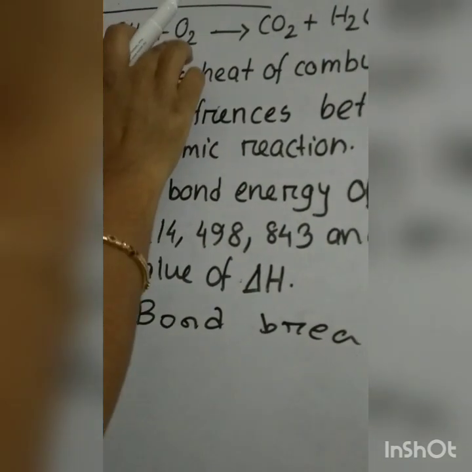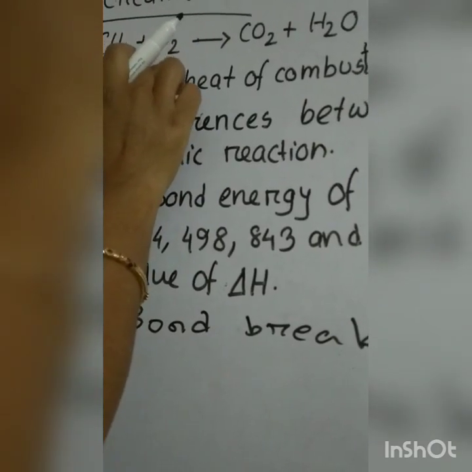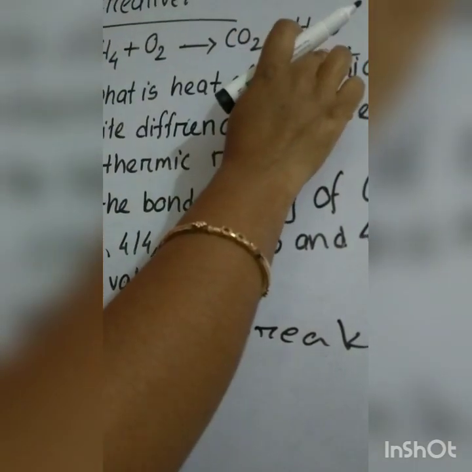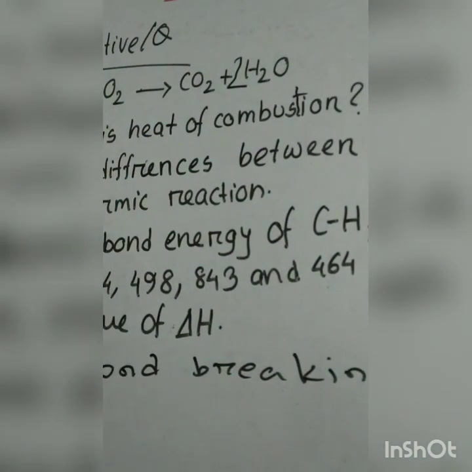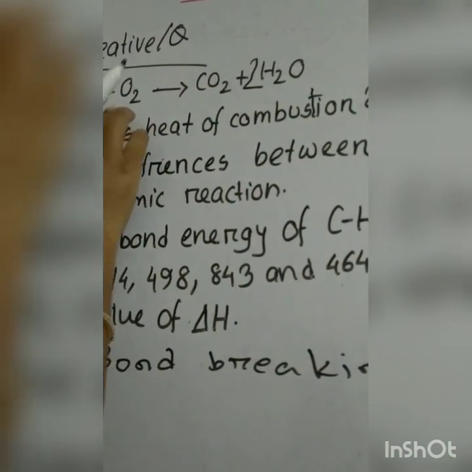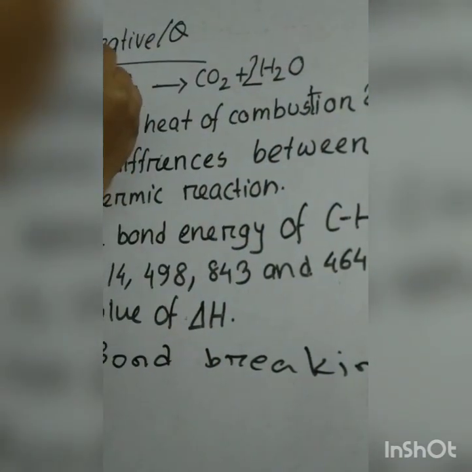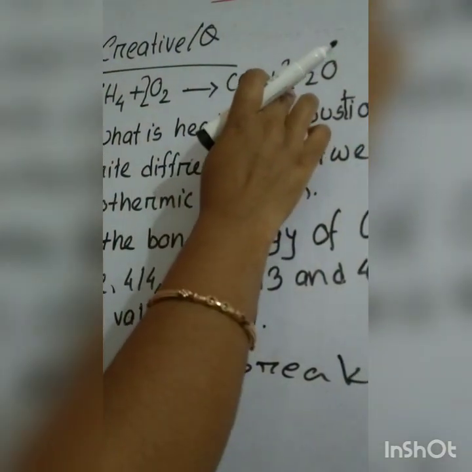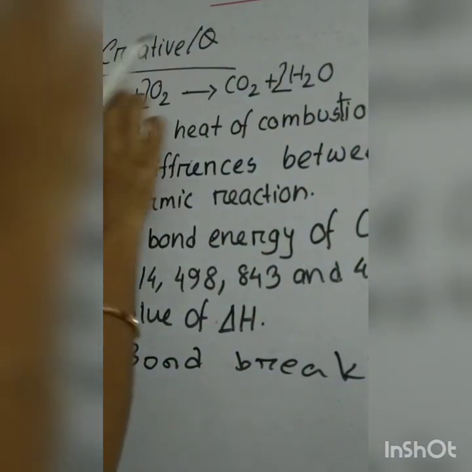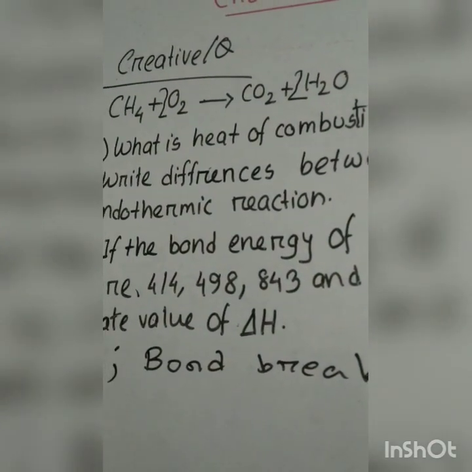See here, oxygen is not balanced. Here is 2 oxygen, here is 3 oxygen. So how to make it balanced? Here oxygen is 2, here oxygen is 4. We have to give a 2 over here. And hydrogen here is 4, hydrogen atoms 4. Carbon 1, carbon 1. So this equation is balanced now.